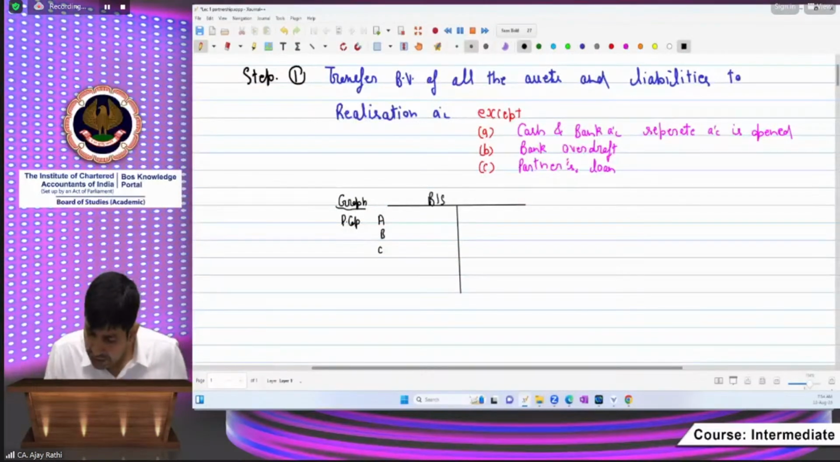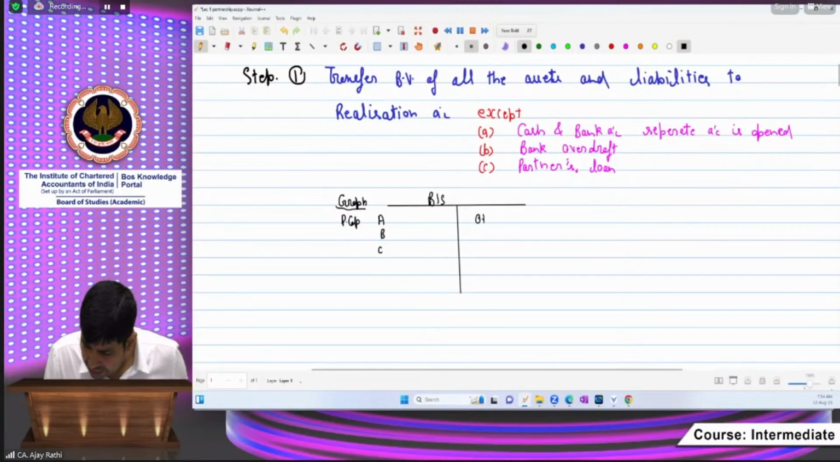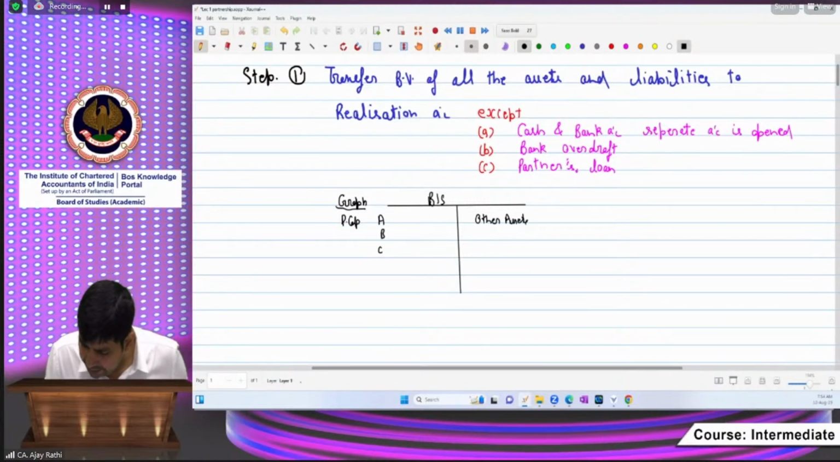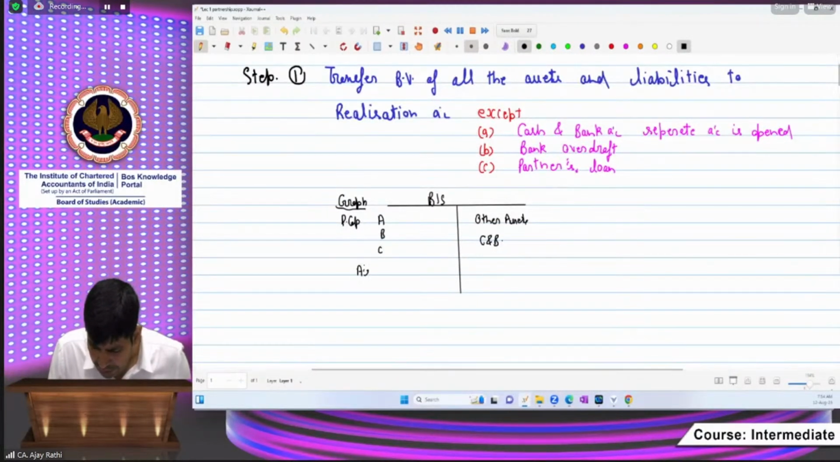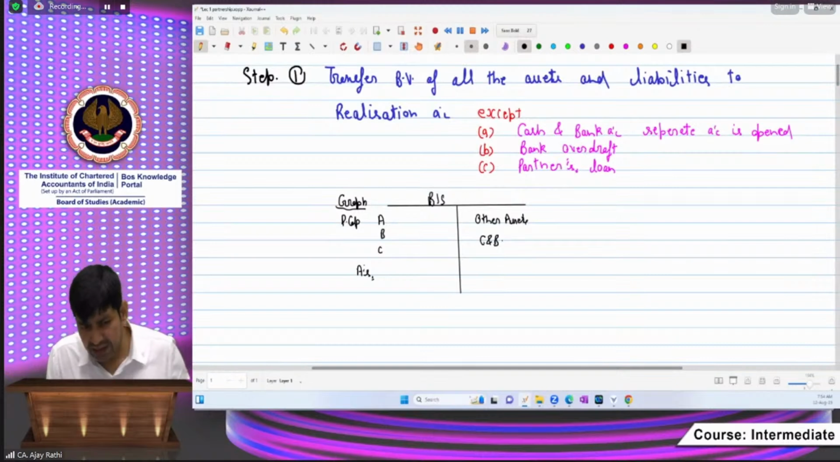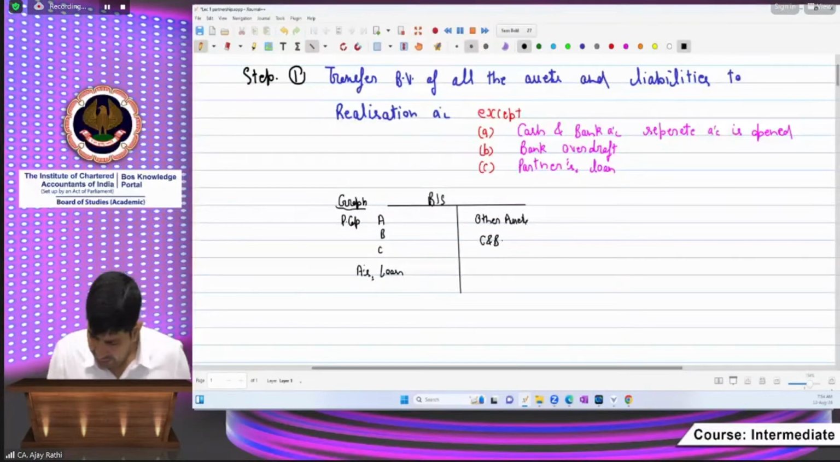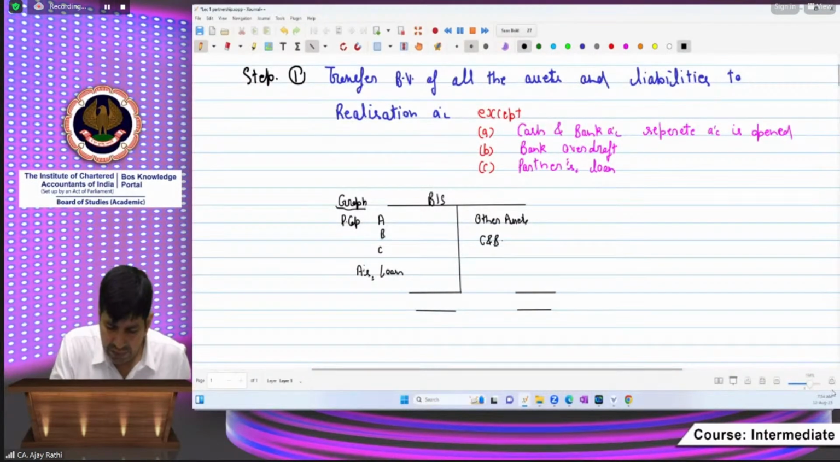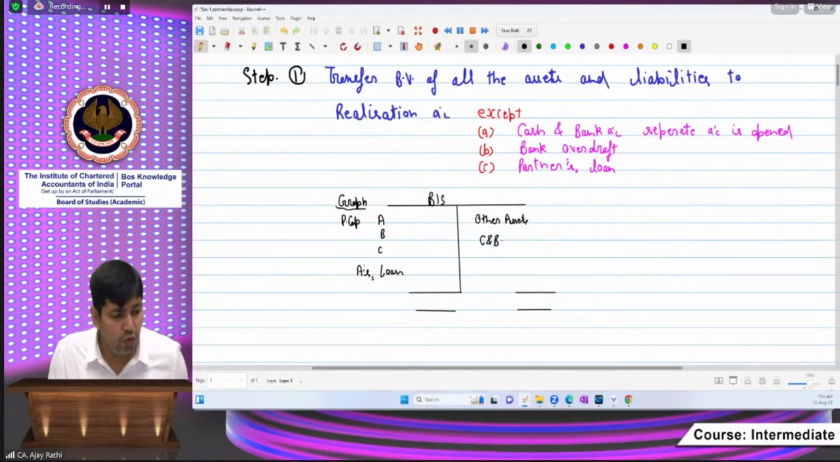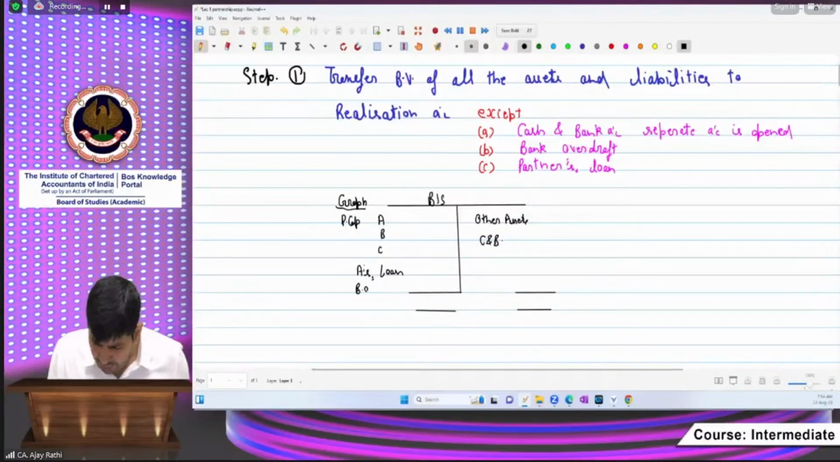You will also have other assets here, fixed assets, etc. And you will find cash and bank also. And you will find here, for example, A's loan. The partners' names here are A, B, C, so I am taking the example of A's loan. Maybe you also have a bank overdraft here.